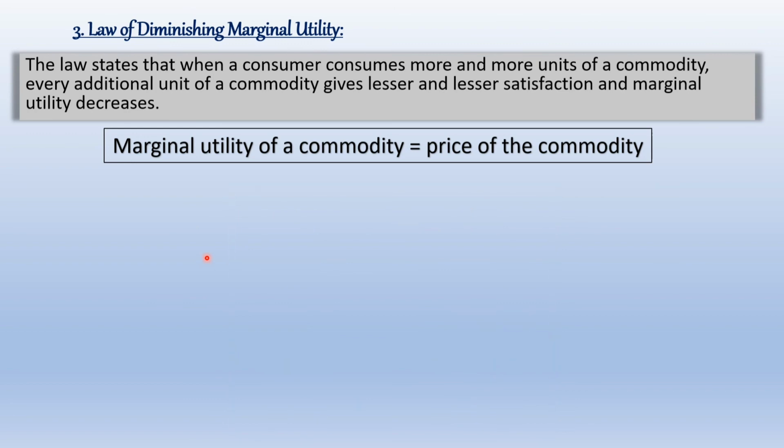So as per my satisfaction, I will try to price the commodity. मुझे जितना संतुष्टि मिल रहा है मैं उतना पैसा देने की कोशिश करूंगी, ज्यादा नहीं, ठीक है, बस उतना। तो इसका मतलब benefit is equal to cost. The amount of benefit we receive from a commodity is equal to the cost. जितना उसका प्राइस उतना ही हमें बेनिफिट मिलता है, राइट? This is called the law of diminishing marginal utility.